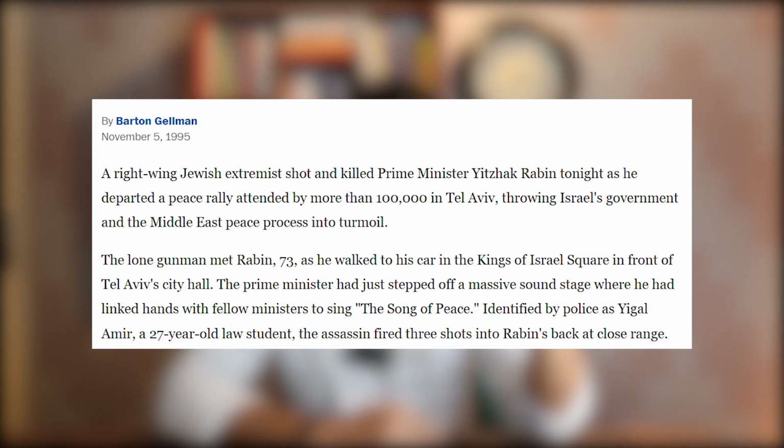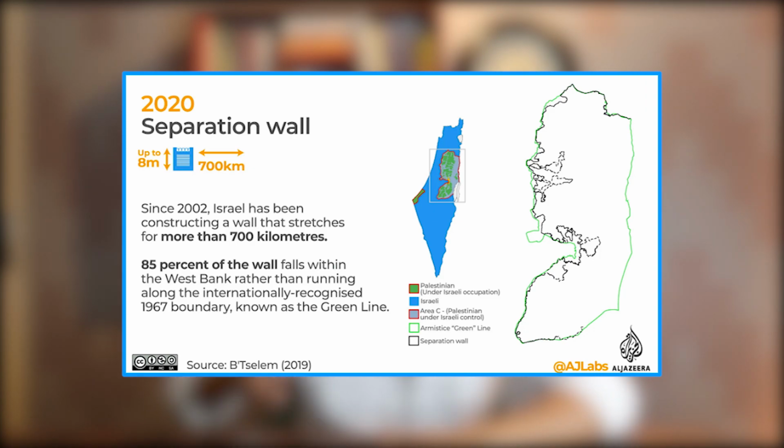After the Oslo Accords, both the Prime Minister of Israel and the President of Palestine received the Nobel Peace Prize. But this peace was short-lived, as in 1995, the Israeli Prime Minister was killed by an extremist who opposed the peace talks that were held between the two nations. Not only that, but Israel did not stand on its promise and did nothing about the Israeli settlements in the West Bank region. Since 2002, Israel has constructed a separation wall, of which 85% lies within the West Bank region and not the internationally recognized border.